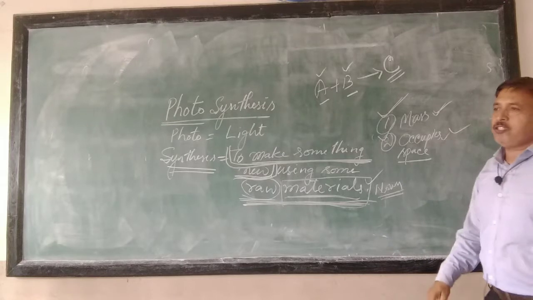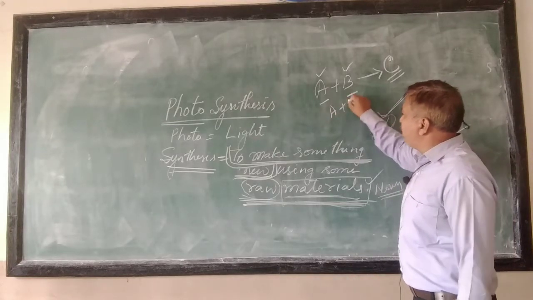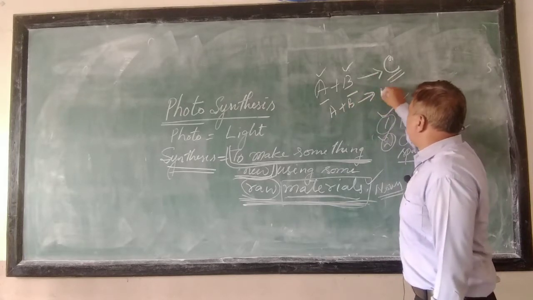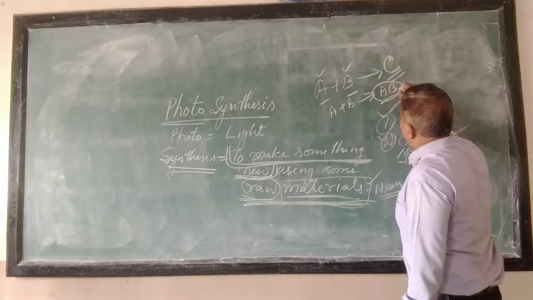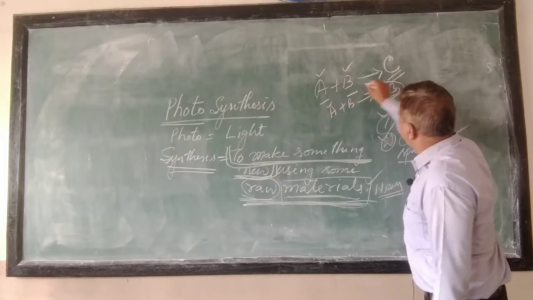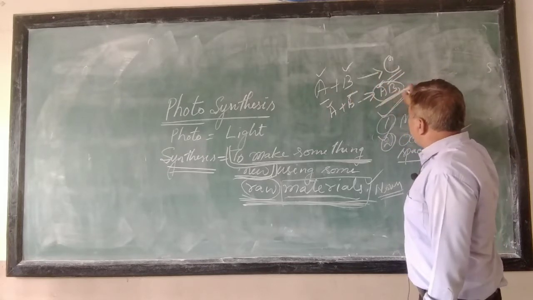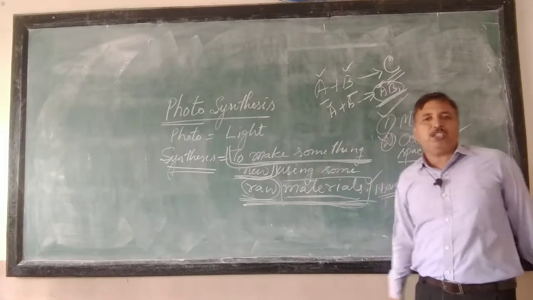Such a change is called a chemical change. But suppose raw material A combines with raw material B and produces a substance that is AB, right. So, here you see this substance AB has the property of this raw material A also, and this property of B also. So, this product is not entirely new, right?